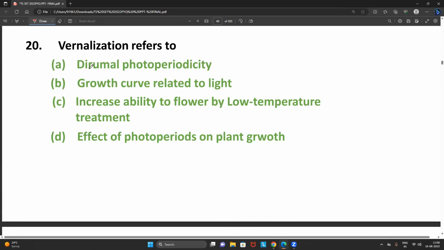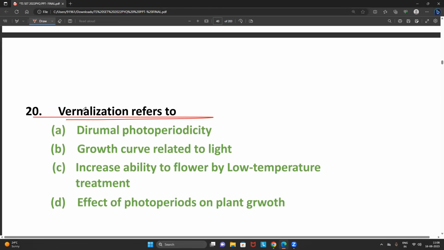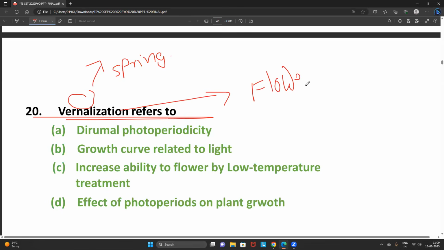You all studied vernalization. How many times have we studied it? Vernalization, friends: Vernus means what? Spring. That is the meaning, correct? It means spring-like. You know very well, the ultimate goal of vernalization is what, friends? We have to stimulate the process of flowering. Yes or no? We have to stimulate the process of flowering.